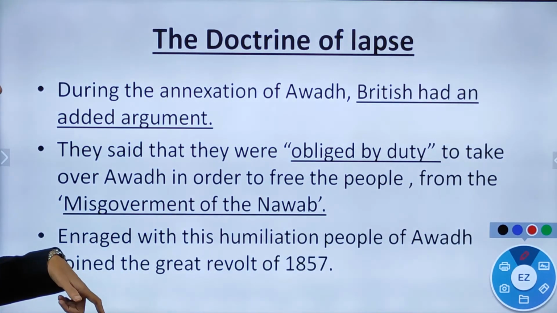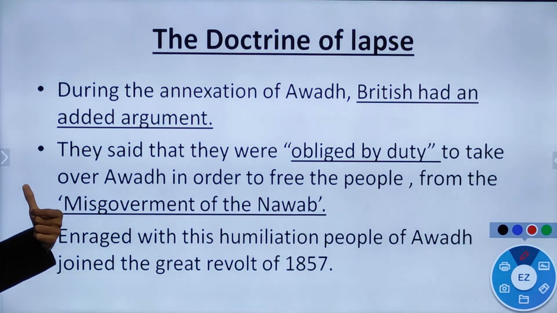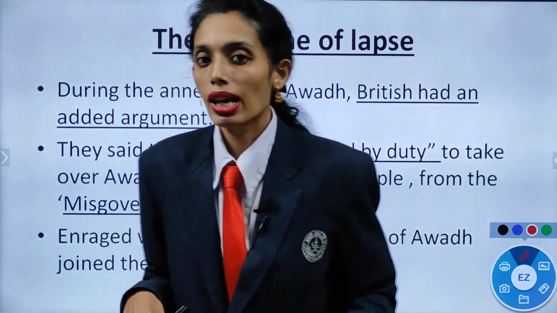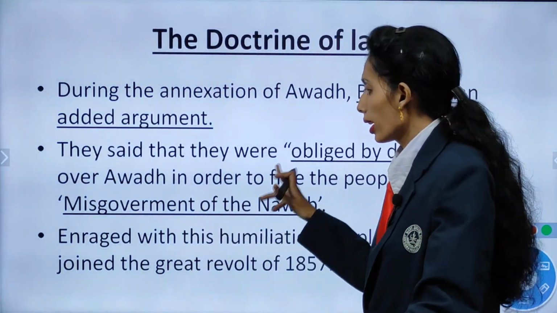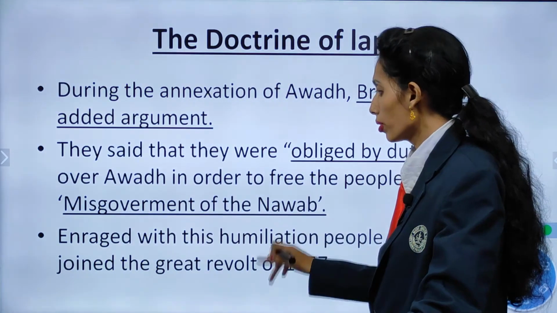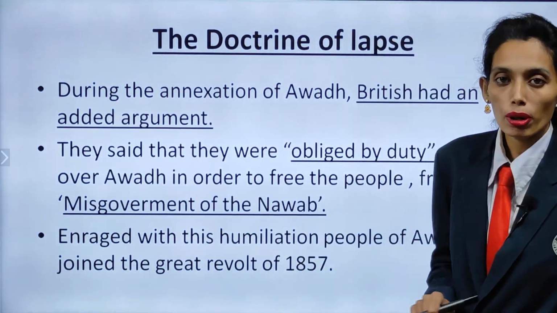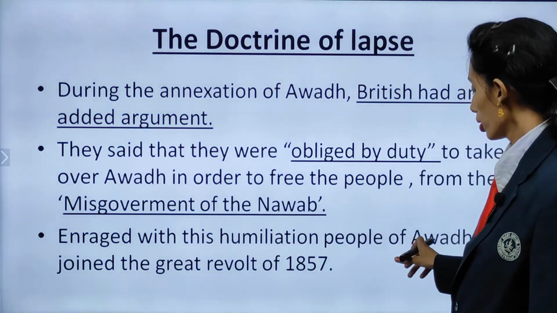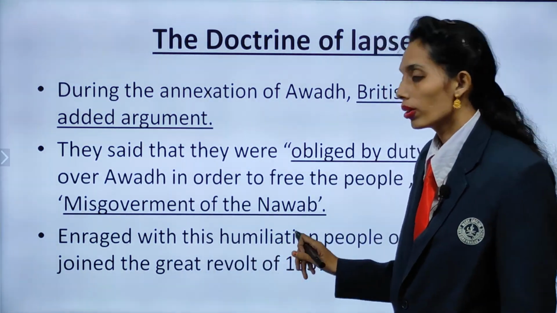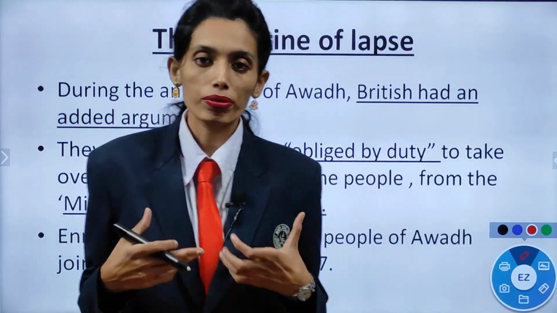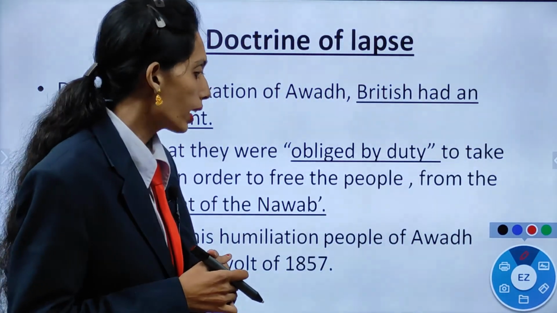People supported the Nawab because he was ruling properly, but the Britishers said he was lazy and not doing his work, and gave it the title of misgovernment of the Nawab. Enraged with this humiliation, the people stood for the ruler of Awadh and joined the Great Revolt of 1857. This is how the build-up of the Revolt of 1857 had started.